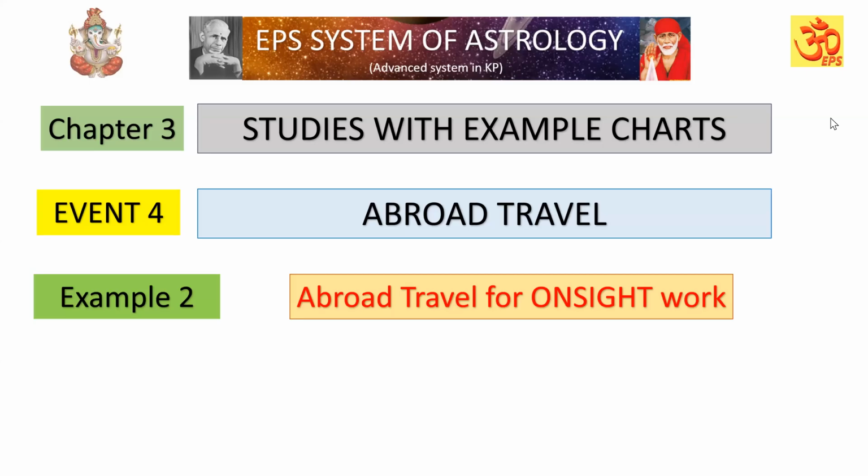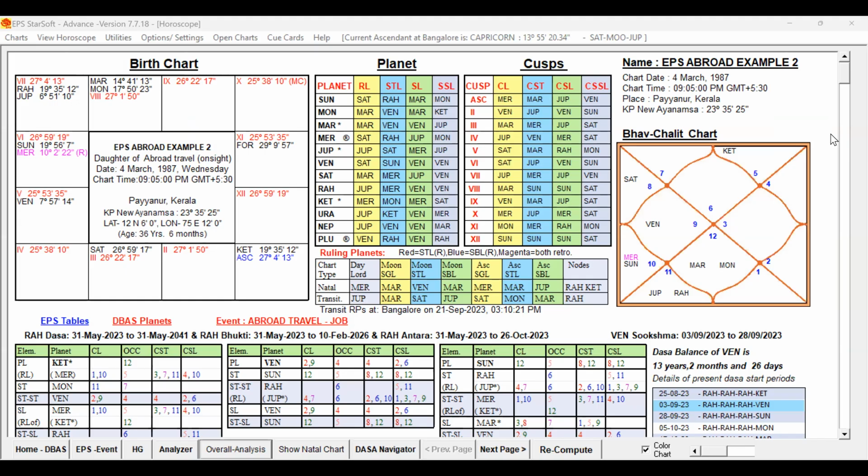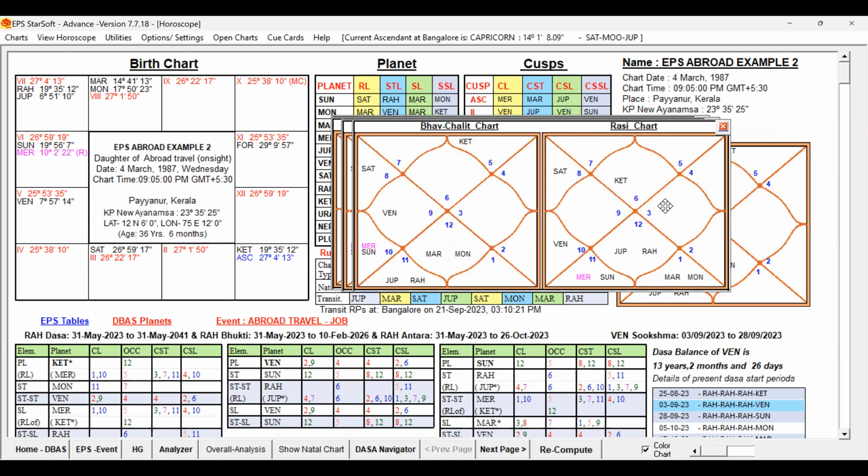Abroad travel for on-site work. Let us examine the birth chart now. This is the birth chart of that female native, example number 2. Now let us do the basic study of the birth chart before going to the analysis on the EPS table with the help of the self-significators.